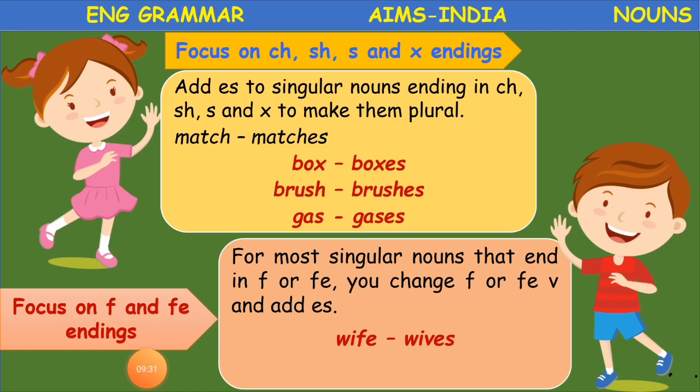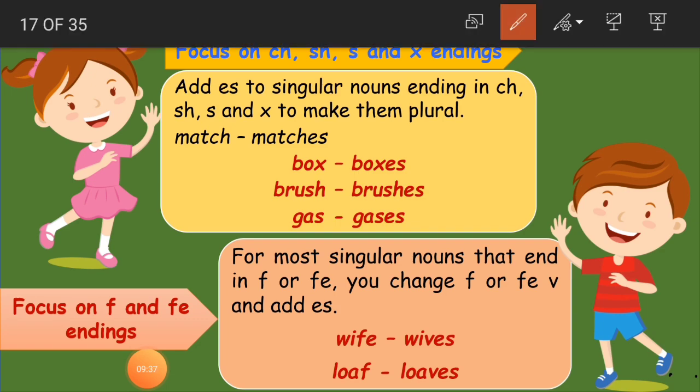Wife, wives. Loaf, loaves. See, for example, if you observe here, children, wife, wives. What is the spelling of wife? W-I-F-E. This FE, what happened? It changed into V and then it is added with ES.